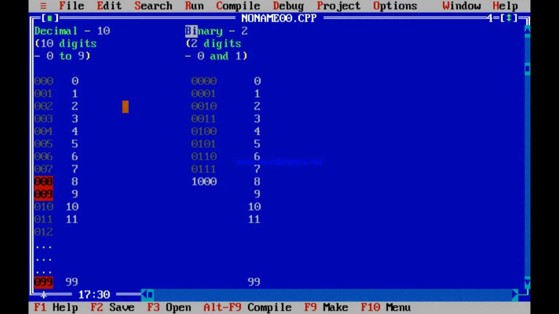In terms of computer, if the computer has to represent 8, it has to represent 1 0 0 0. It cannot represent 8 as a decimal number. It will represent 8 as 1 0 0 0 because it follows only the binary system. It can only understand 2 digits, 0 and 1, that is off and on. Computer can only understand off and on of a switch. So 1 and 0 are the only possibilities. So you know by now how to represent 9, 1 0 0 1. Isn't it so simple?